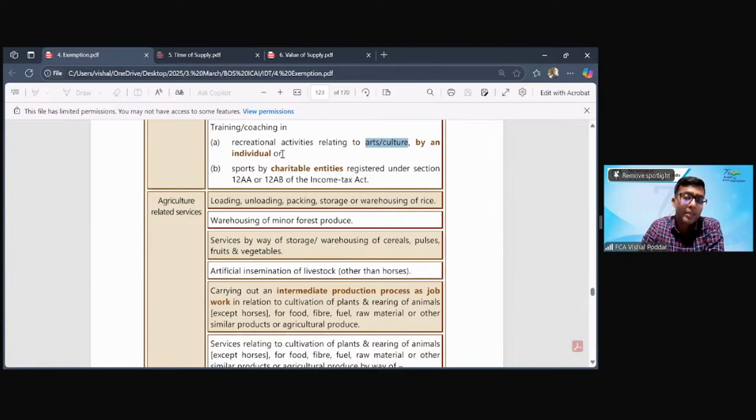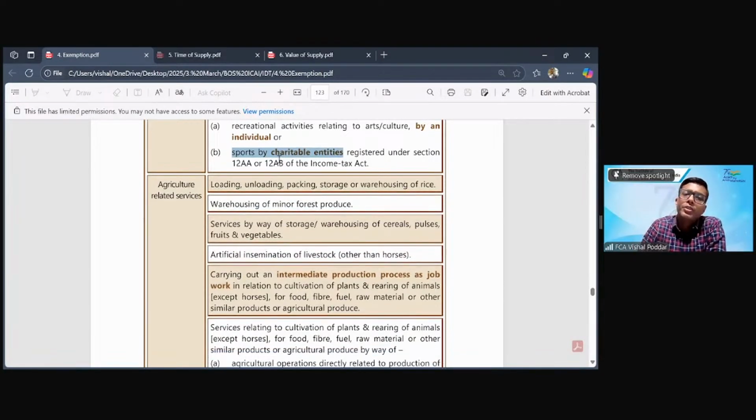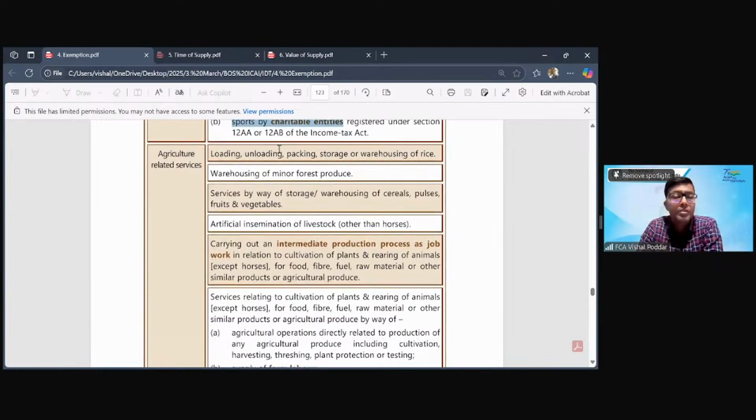All these would be exempt if it is provided by an individual. Or where you have these sports academies. Now, if sports academies are run by individuals or corporates, it is taxable. But where these sports academies are run by charitable entities, many times you will find there are multiple sports academies, whether for cricket coaching, football coaching, basketball, badminton, etc. Some of these are private. They will be fully taxable on whatever coaching fees they are charging. But the ones which are run under some trust, again which trust? As per Income Tax Act registered under 12A or 12AB, their fees would be eligible for the exemption. So this is the first entry.